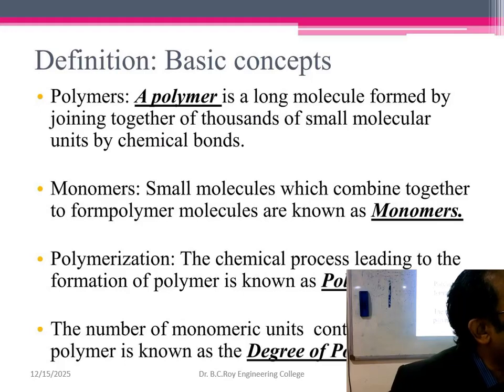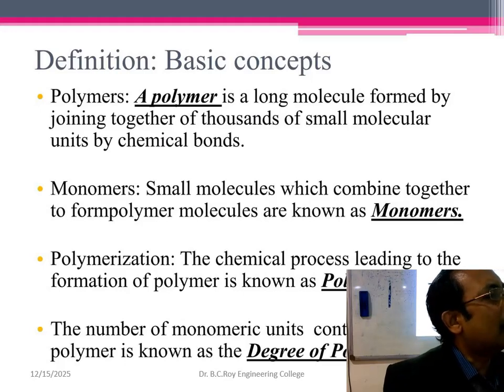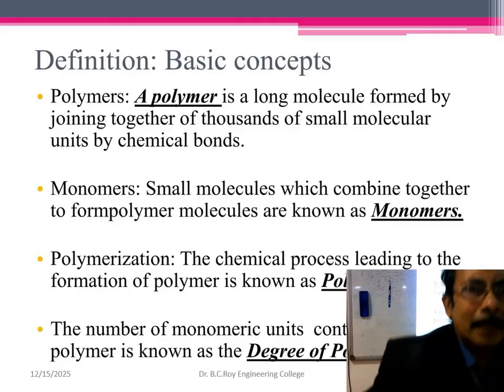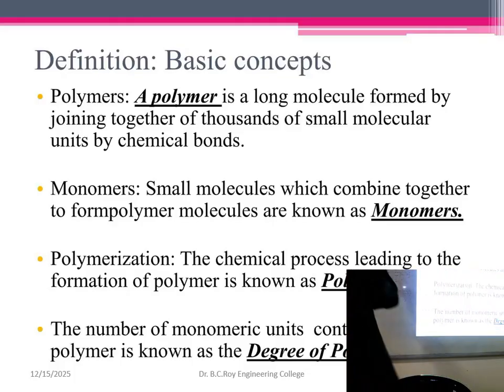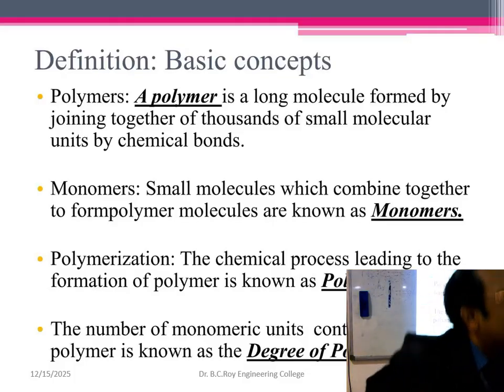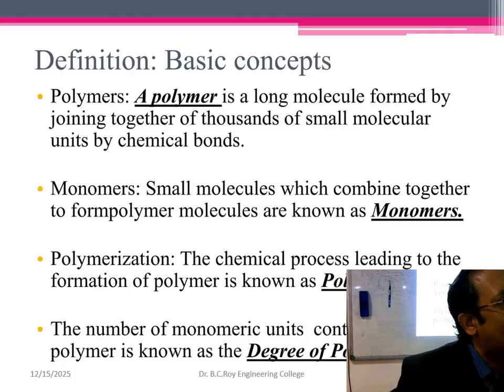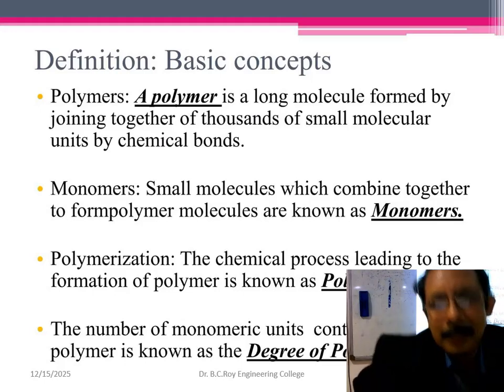Number average molecular weight is summation of MiNi divided by summation of Ni. Okay, I think I should write it down, right? So PDI equals Mw bar by Mn bar. Do you understand what is the meaning of this bar? Yes, Mw bar by Mn bar. Now what is Mn bar and what is Mw bar? That also you should write.